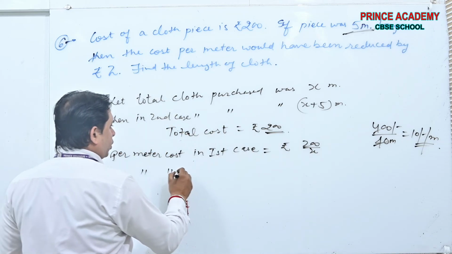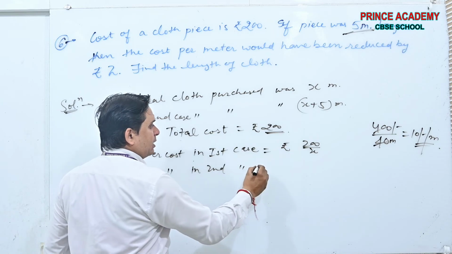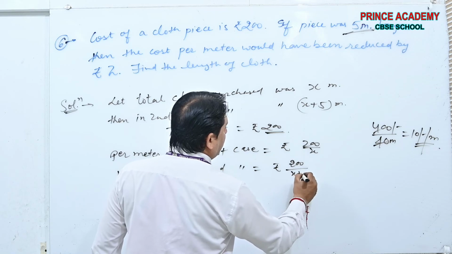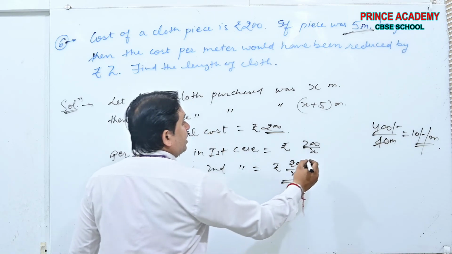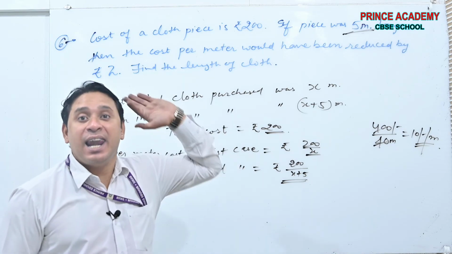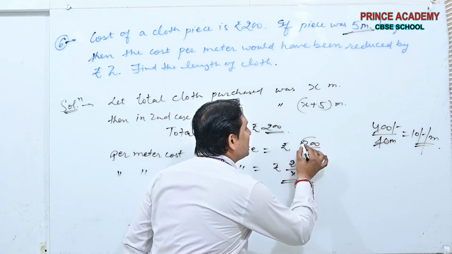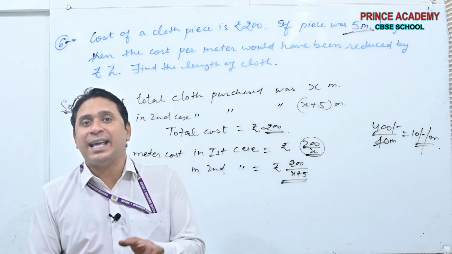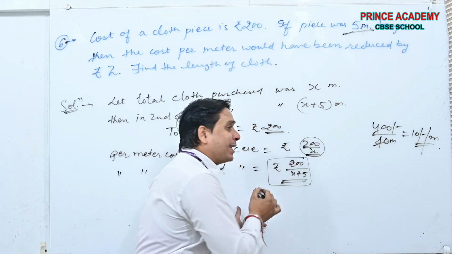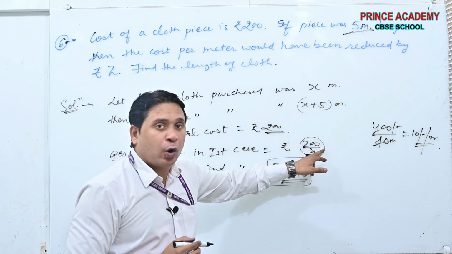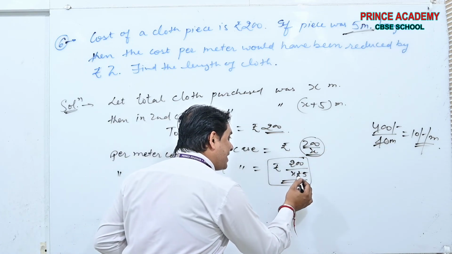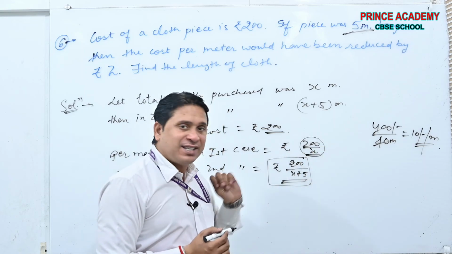Per meter cost in the second case is rupees 200 by X plus 5. So much is the cost here, and so much is the cost in the first case. Which is larger? This one is larger beta, because here the length of cloth was less. In the second case, the length of cloth is more. Therefore, this is the smaller amount and this is the larger amount.